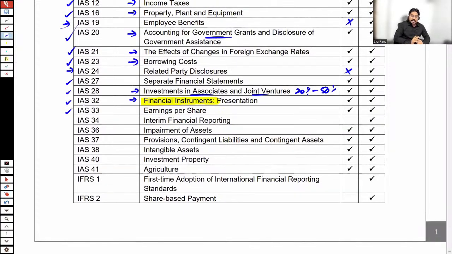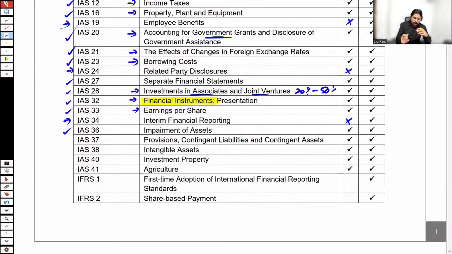IAS 33 tells about the earning level per share. There are a number of shares in a company, and what are the profit levels and what is the earning per share. All of these things are calculated and accounted for under IAS 33, that is the earnings per share. IAS 34 is not part of FR.